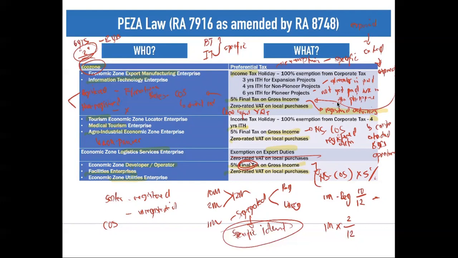Okay, so again, what you need to take note here in your PEZA law is who can claim for the incentives here and what are the incentives. So there are different enterprises within that ecozone, and per enterprise, they have different preferential tax treatments. So as you can see, we outline them in tabular form from the very first one up to the last type of your business enterprise.